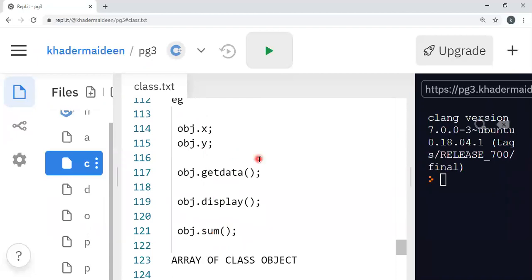Okay, let us see one simple example of how to execute this.